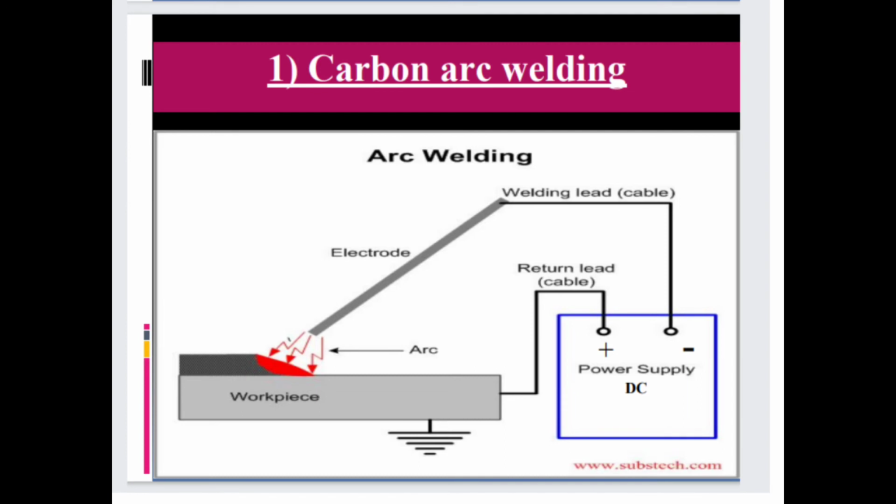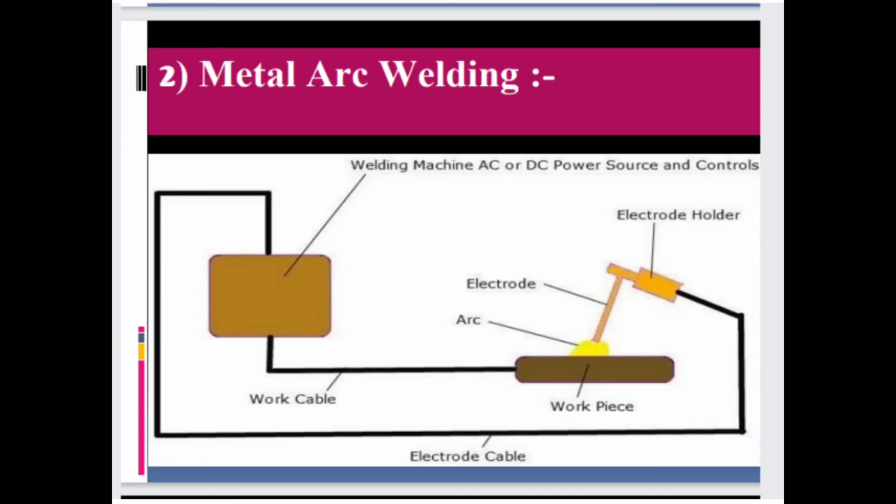What is carbon arc welding? This is the diagram of carbon arc welding. In this the electrode, workpiece, then in this the workpiece and electrode there is an arc and power supply, return lead cable and welding lead cable. So the second is the metal arc welding. This is the diagram of metal arc welding.